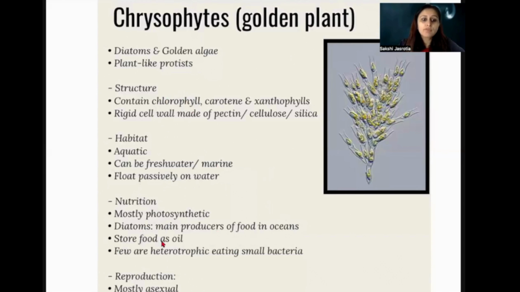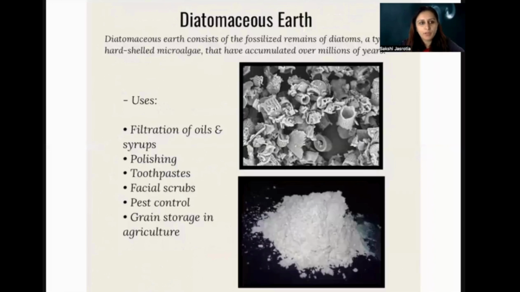A few are heterotrophic, because some of them do not get enough light and cannot undergo photosynthesis, so they undergo heterotrophic nutrition and feed on small bacteria, right? The reproduction seen here is mostly asexual, so they multiply by the asexual mode of reproduction.